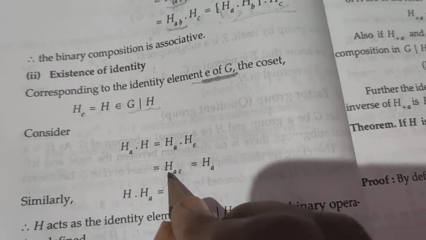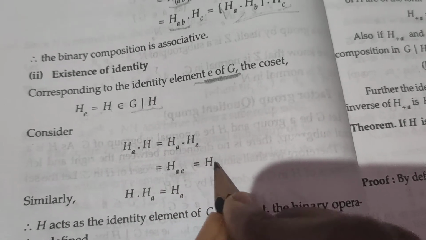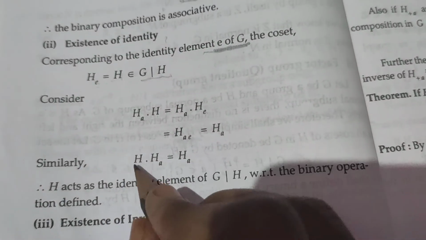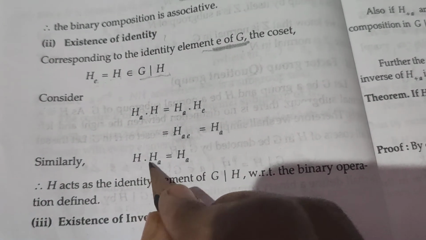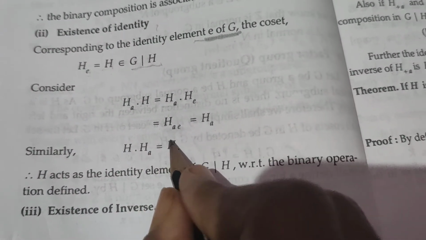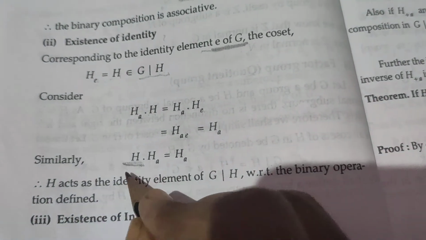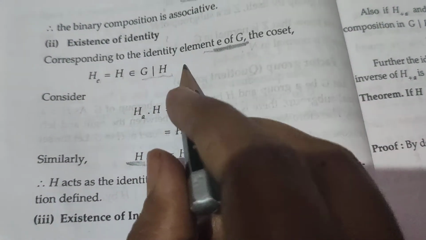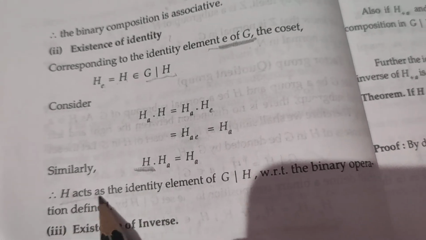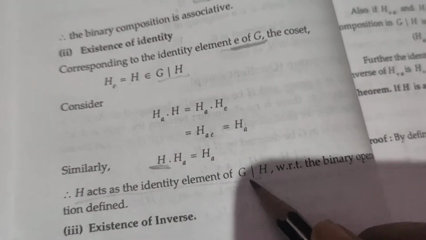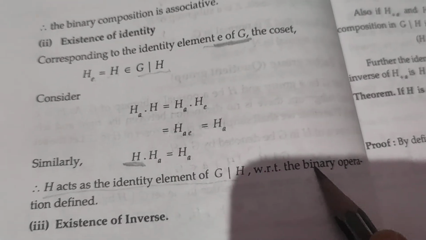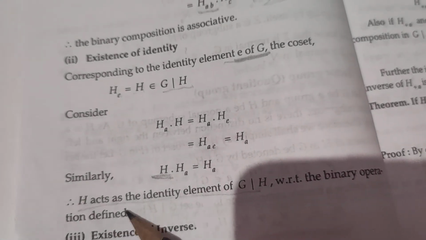Therefore Hae is equal to Ha. In a similar way, we can prove that H times Ha is equal to Ha. Therefore H is the identity element of G/H with respect to the binary operation defined here.